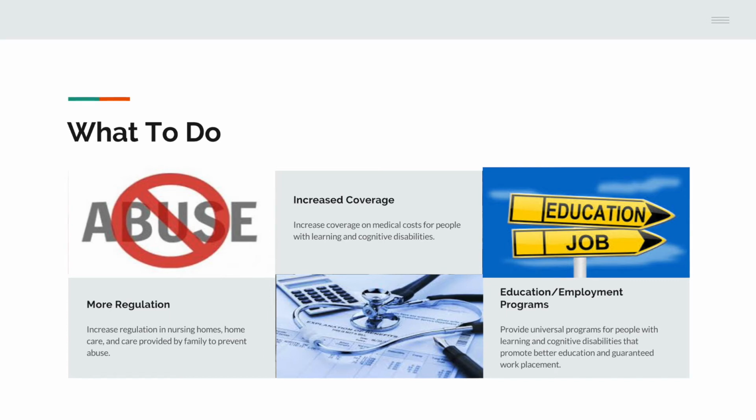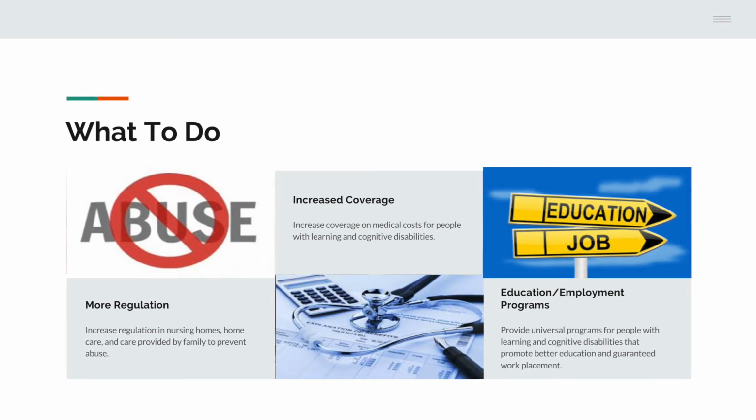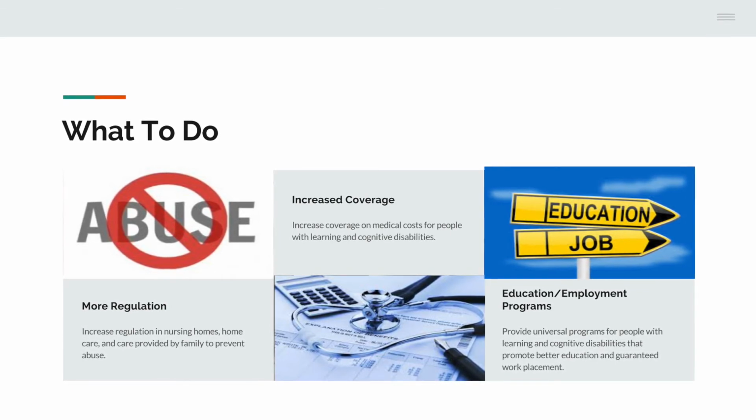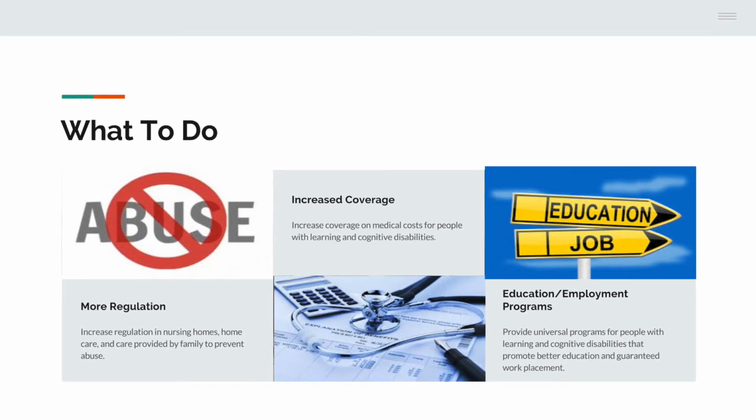Some ideas on how to help this population include more regulation on abuse, increased medical coverage, and stronger education and employment programs. More regulation in nursing homes, home cares, and family care in regard of abuse would help prevent the large amount of abuse that happens in the population.